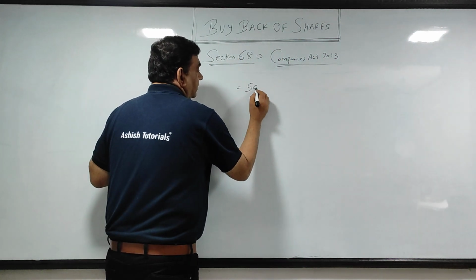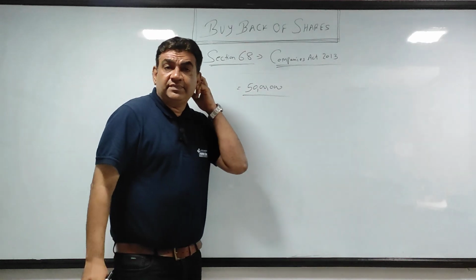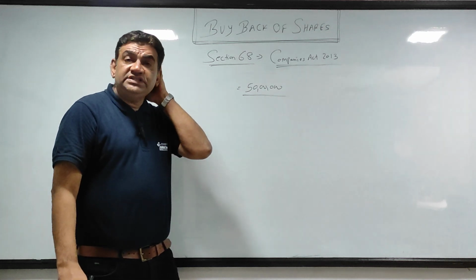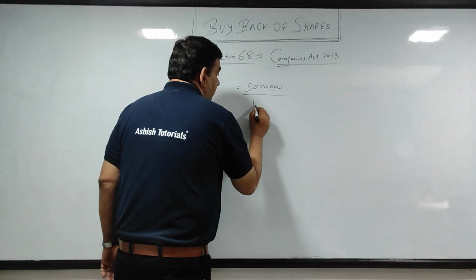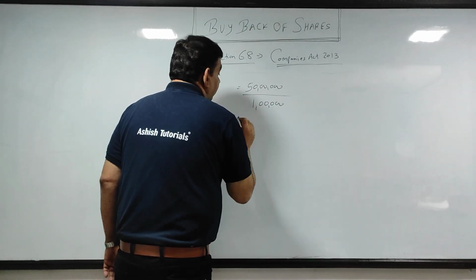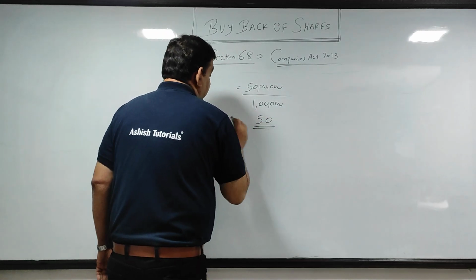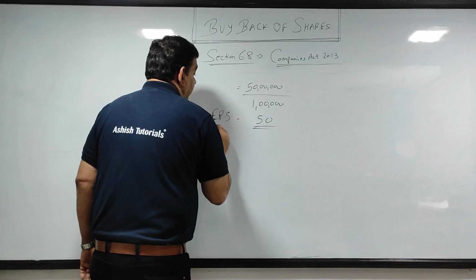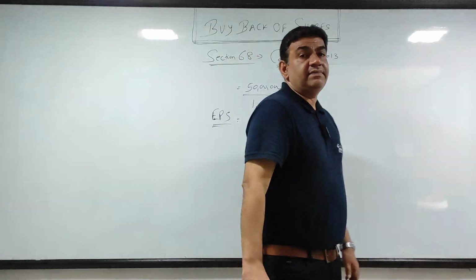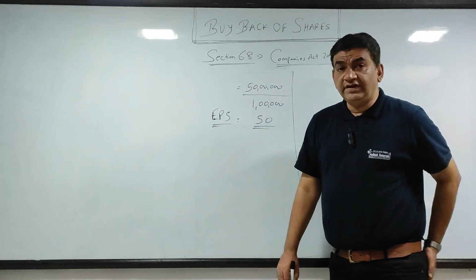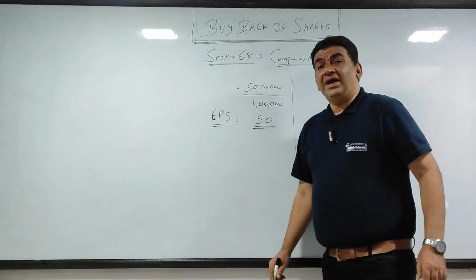Suppose my profit of the year is 50 lakhs. Just take a hypothetical example. What is the EPS formula? The total profits divided by the number of shares. Now, I'm assuming my number of equity shares is 1 lakh. So 50 lakh divided by 1 lakh, my EPS is coming to 50 rupees per share. See the logic. How did 50 rupees come? Because this 50 lakh is divided amongst 1 lakh shares.